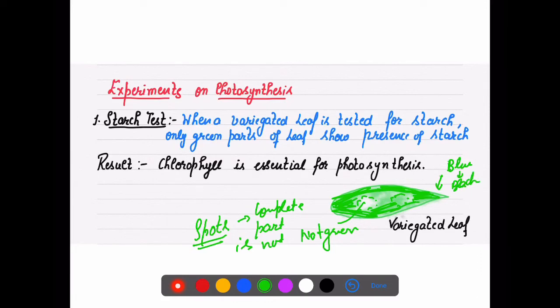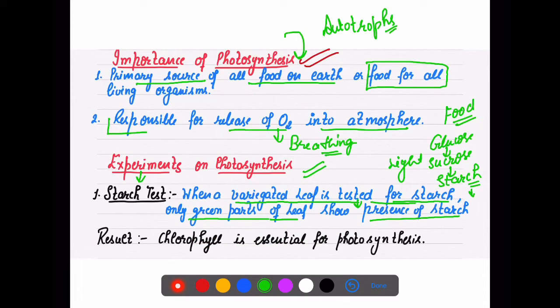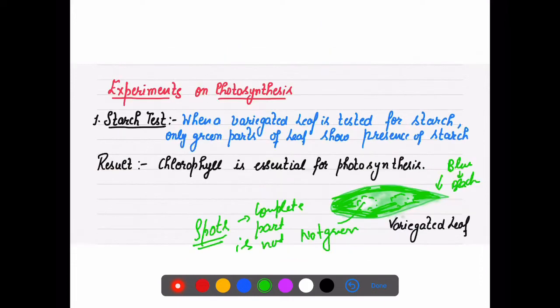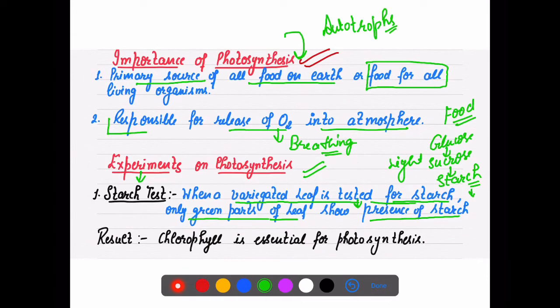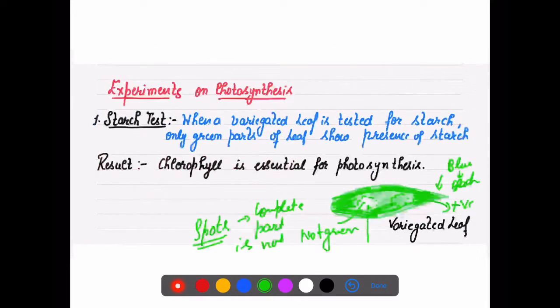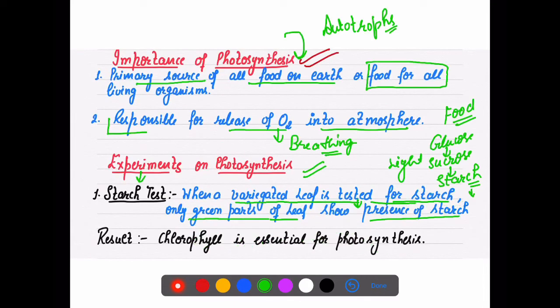So that shows the presence of starch. Here, only the green portion was positive for starch, and the rest, this white portion, was negative for starch, meaning no starch was stored.